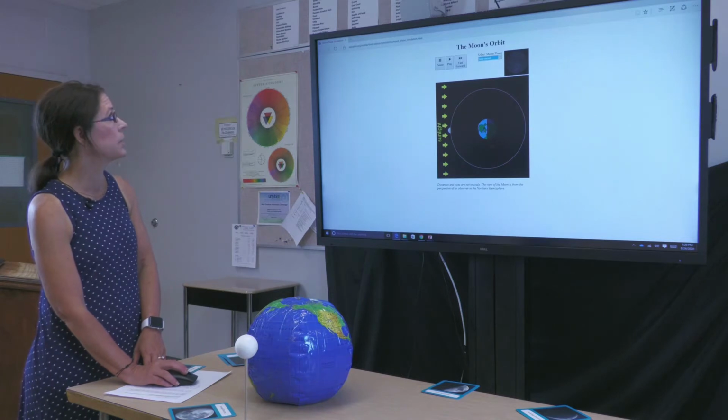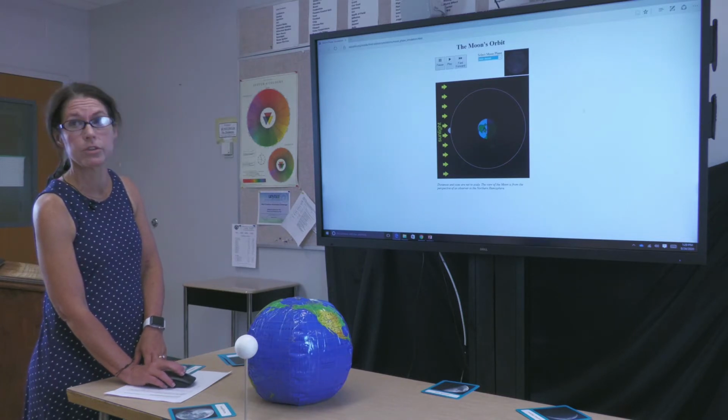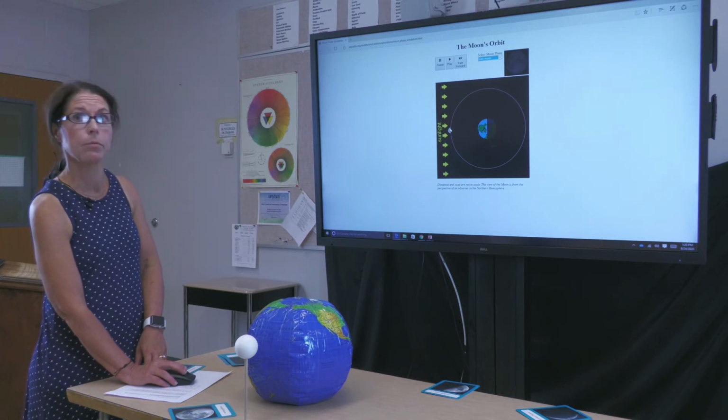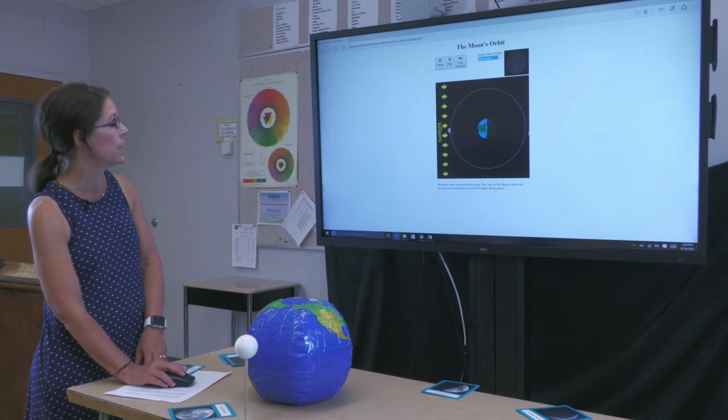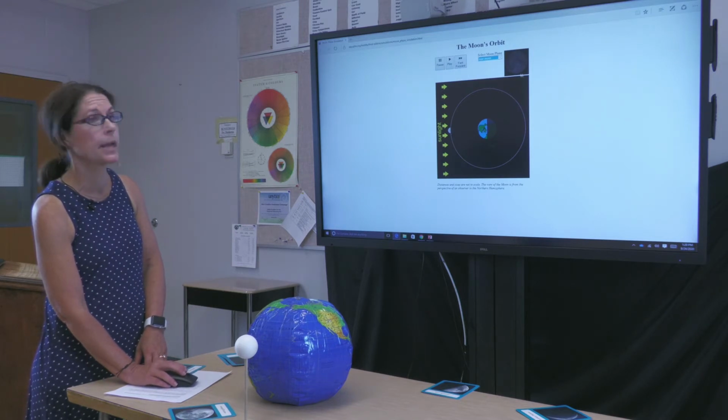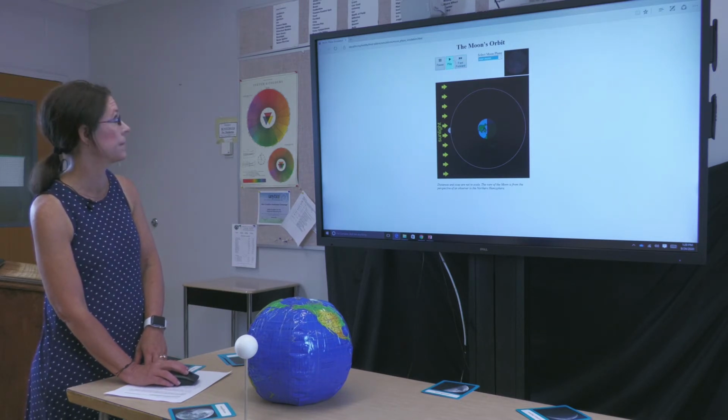So I'm just going to play this for you for a couple of rotations so you can see it in its entirety. The first time I play it, boys and girls, I want you to pay attention to the larger square. The second time I play it, I want you to pay attention to the smaller square.